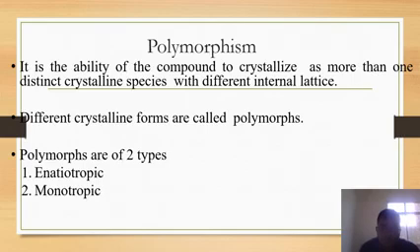Next, coming to polymorphism. What's polymorphism? It's the ability of a compound to crystallize as more than one distinct crystalline species with different internal lattices, and the different crystalline forms are called polymorphs. These are of two types: one is enantiotropic, another is monotropic. Or simply, polymorphism can be defined as the ability of the drug or compound to crystallize or be available in more than one form.